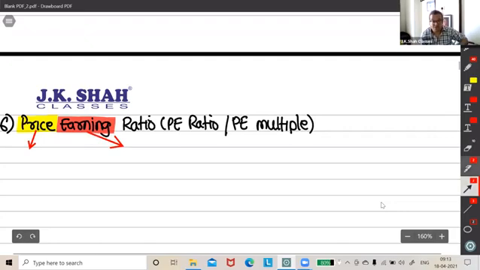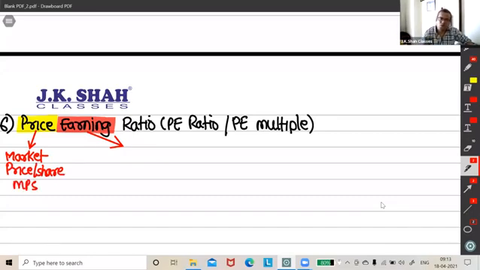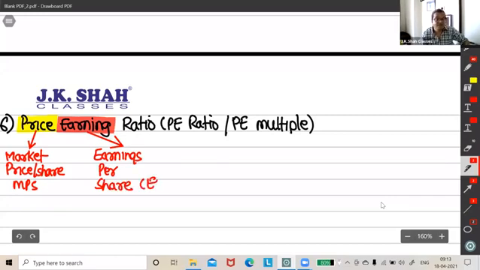So if I want to construct a ratio out of this, it's very simple. I'll say this is market price per share. We denote it by MPS. And earnings we all know. It is earning per share. We have done this as the very first ratio, EPS.